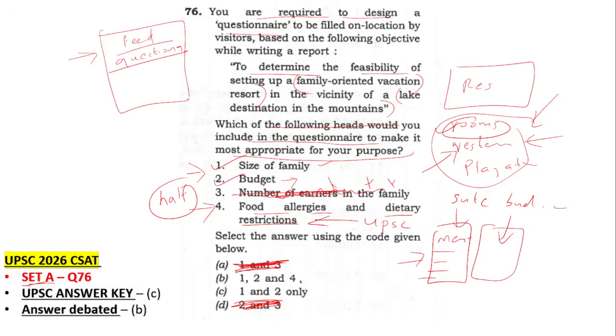So this should have been considered, and the answer should have been 1, 2, 4, but UPSC's official answer key is C, 1 and 2. That is why the debate. The statement 4 is the problem. I feel UPSC is wrong here, and it's very harsh if you don't give marks to the people. Whoever gave B and C both should have got marks ideally, because that is what we would normally think. So the question is bad, and that is why the controversy.